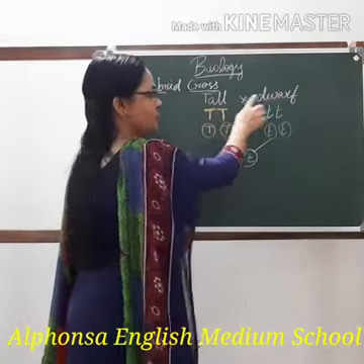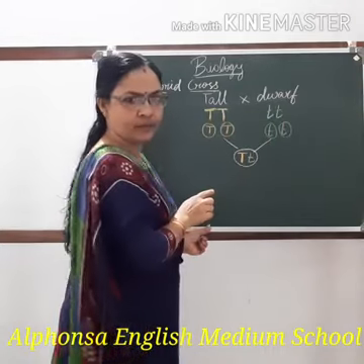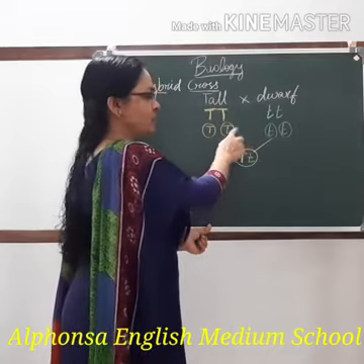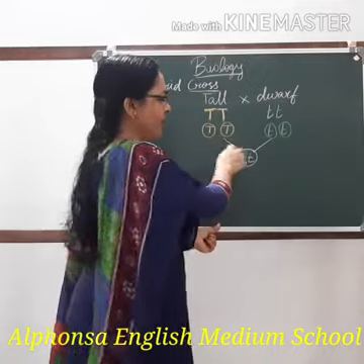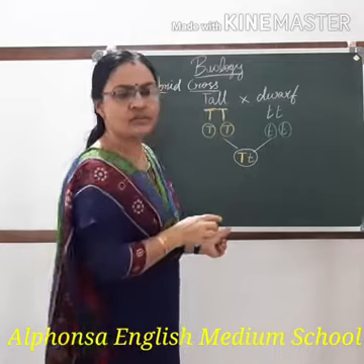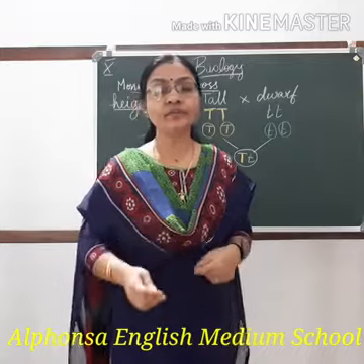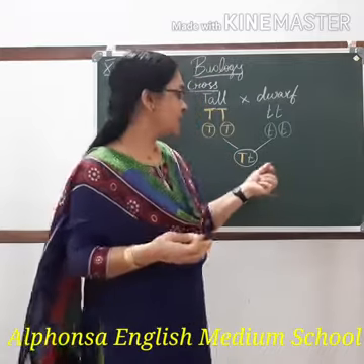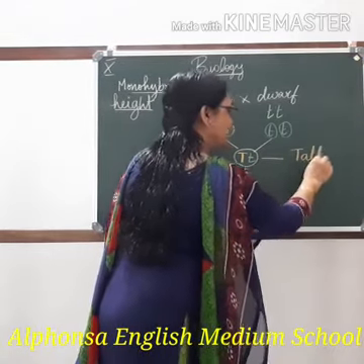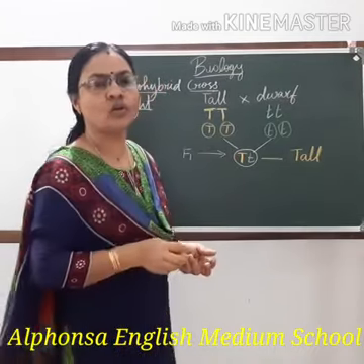Once again I repeat, tall plant is crossed with dwarf plant. It is represented by capital T and dwarfness by small t. During gamete formation, they segregate, they separate. So each one will go to separate gametes. So when they fuse, since both are the same, I am writing it as one. This capital T and small t will come together. Phenotypically, what do you mean by phenotype? The external appearance of the plant. The external appearance of this particular plant is tall. This is the F1 generation, the first generation. All the plants produced are tall.